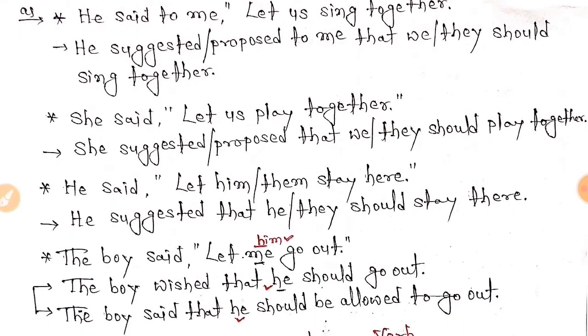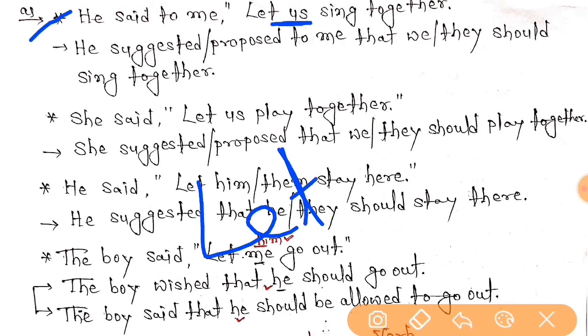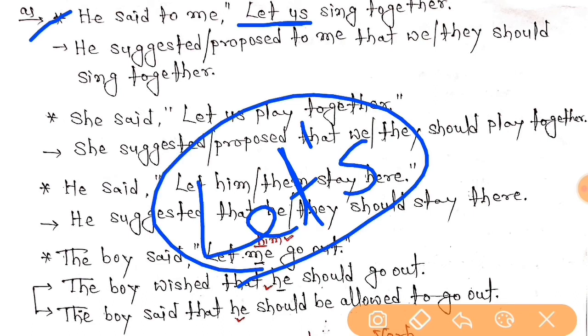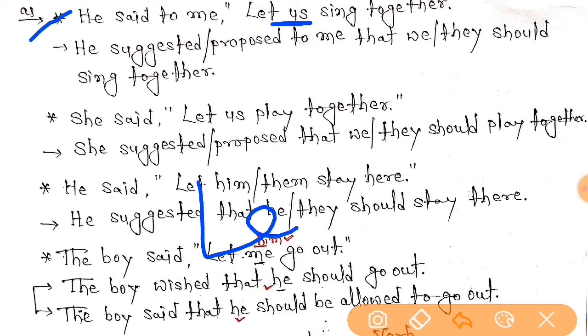Yeah, so here I have done some of the examples. See, he said to me, let us. So us, here you can see, let us. It can also be written like let's sing together, or let us. So it can be written like let's. So let's and let us both are same, right, everybody? Okay, so let us sing together.